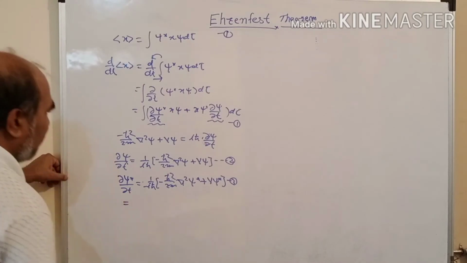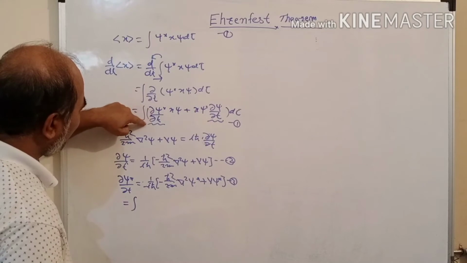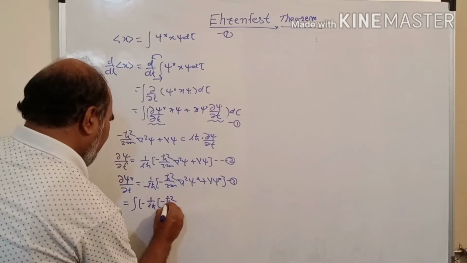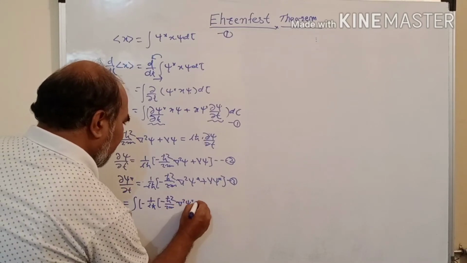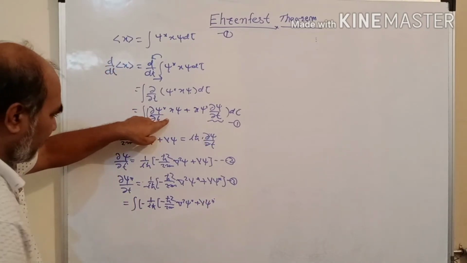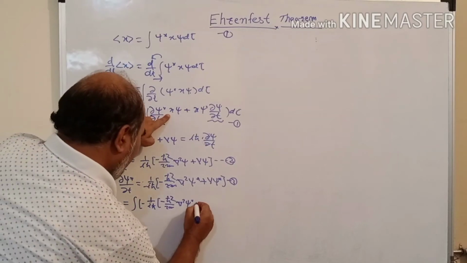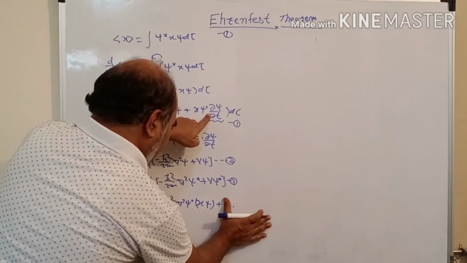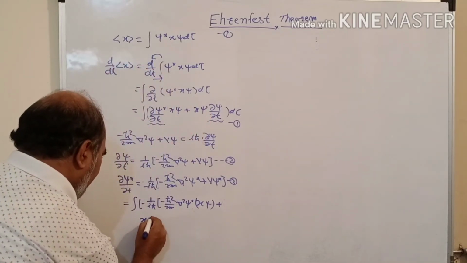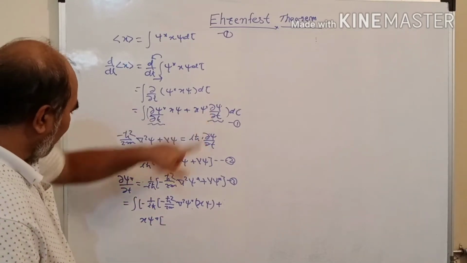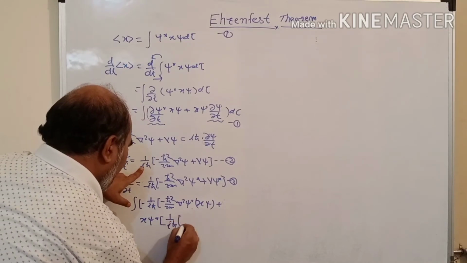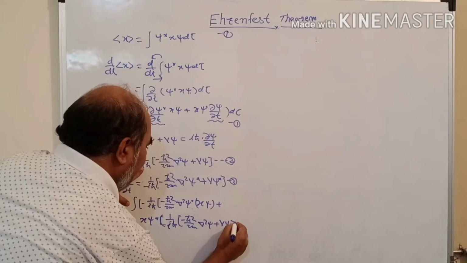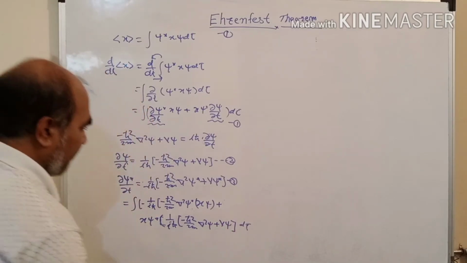We have the integration of minus 1 upon i h bar into bracket minus h bar square upon 2m del square psi star plus V psi star, into x psi, plus x psi star into bracket 1 upon i h bar into minus h bar square upon 2m del square psi plus V psi, bracket completed, d tau. This is equation 4.